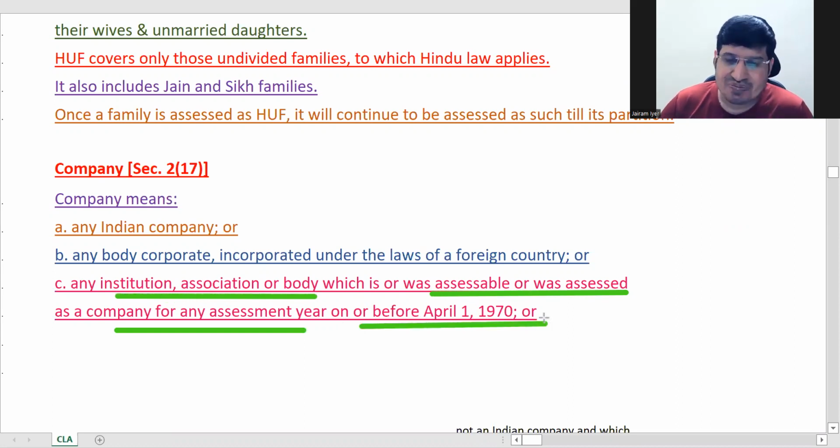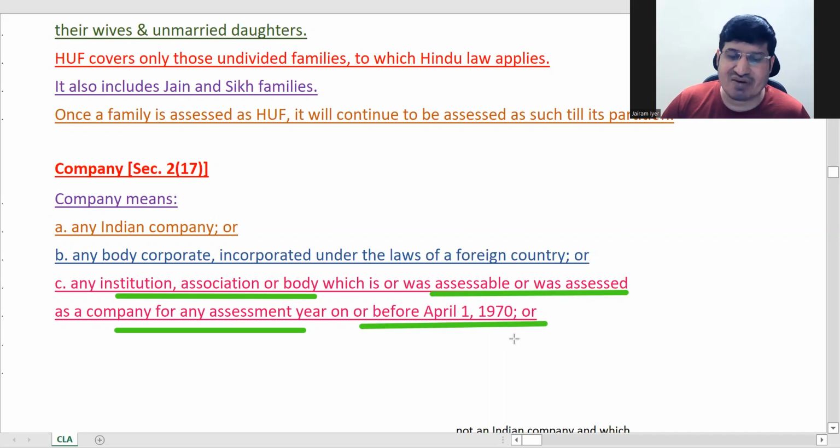Why is this point there in the definition of company? Before the assessment year starting April 1, 1970, the definitions of all these persons were a little different. Certain things which we now see as a company used to come under AOP, Association of Persons. The tax structure was not very well structured, so a committee was formed and it structured all this in line with what exists internationally and with India's requirements.